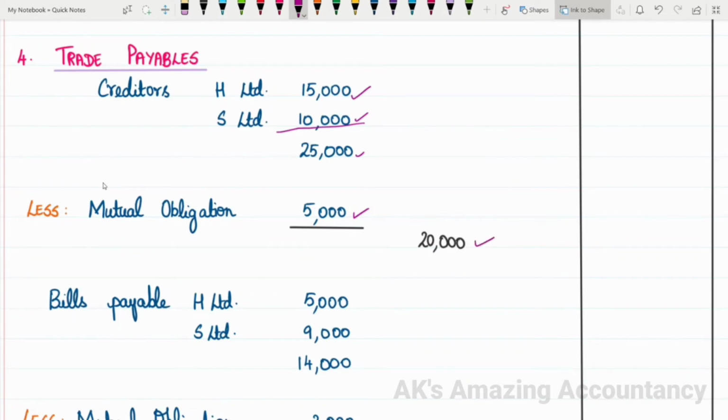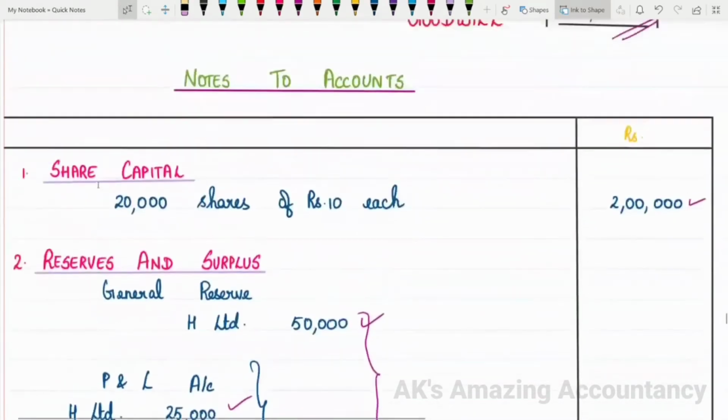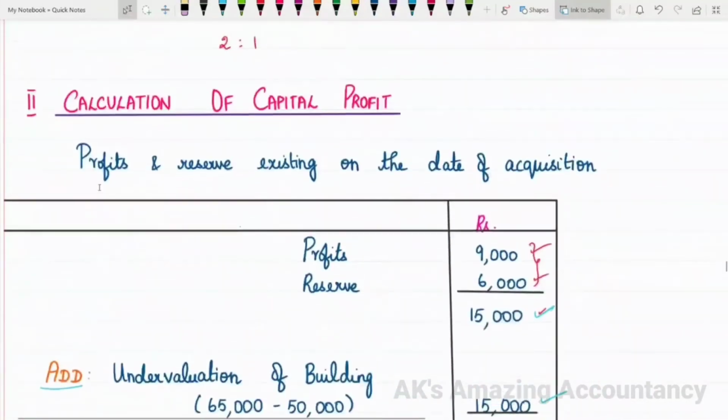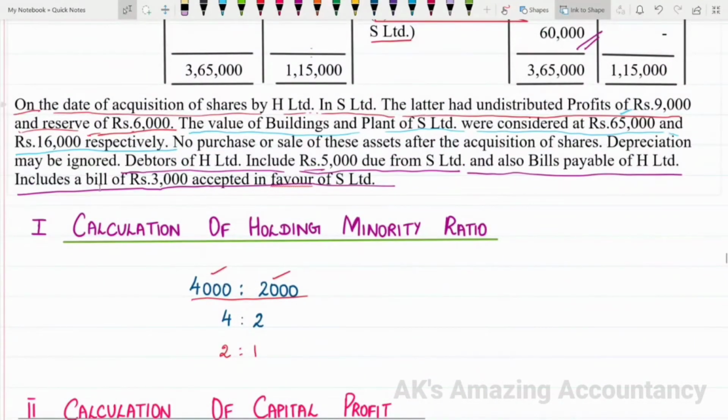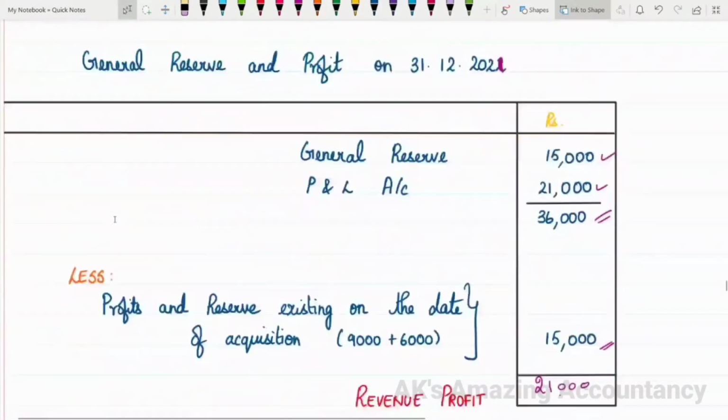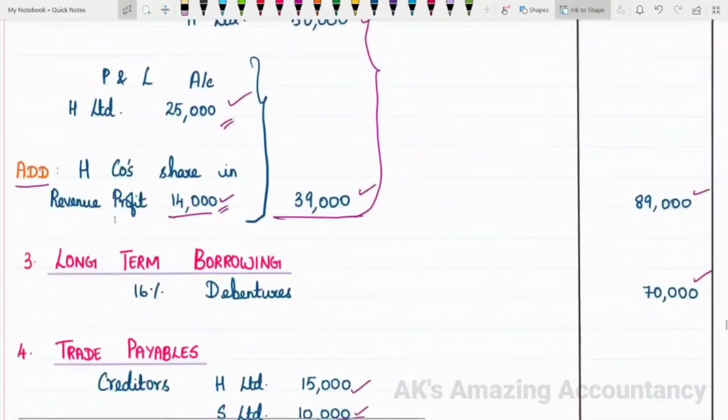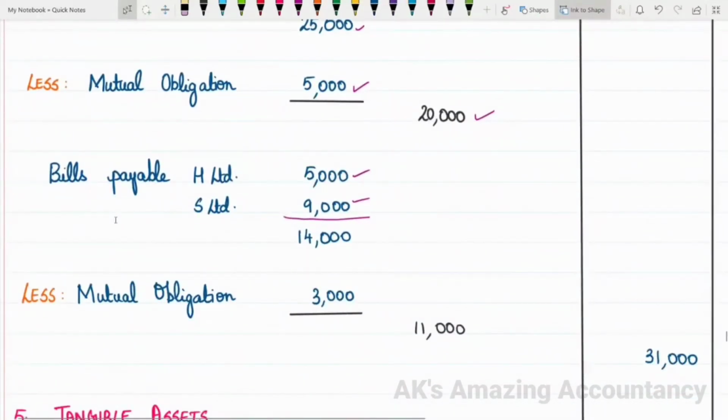Then as far as bills payable is concerned, bills payable of H Limited is given as 5,000 and S Limited is given as 9,000. So it gives us a total of how much? 14,000. Again, from this 14,000, you have information relating to mutual obligation, isn't it? So what is the information you had relating to mutual obligation? The problem says bills payable of H Limited includes a bill of 3,000 accepted in favor of S Limited. So this amount is a mutual obligation which will have to be deducted from which item? From the item bills payable.